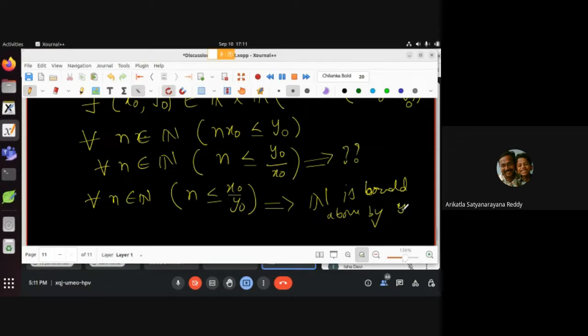Okay, but this is a contradiction. A contradiction for what? A contradiction for the Archimedean property, that is AP1. Very good, nice, wonderful.